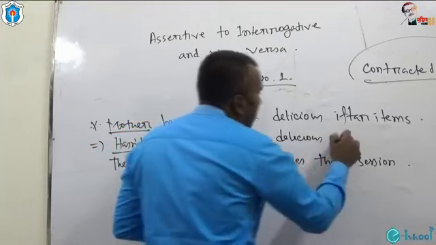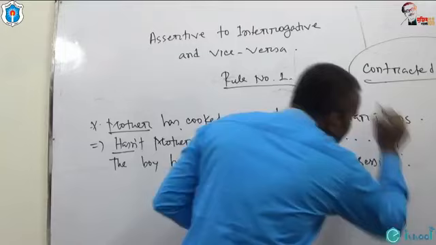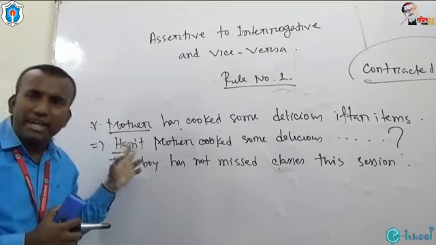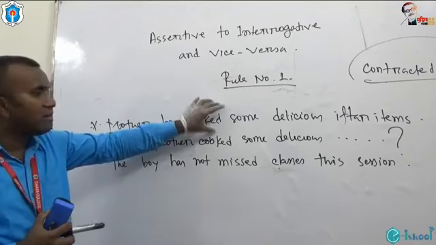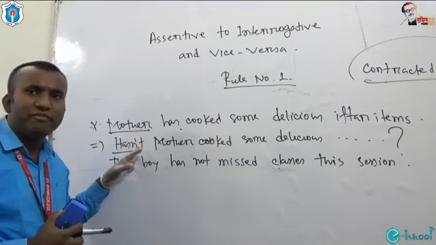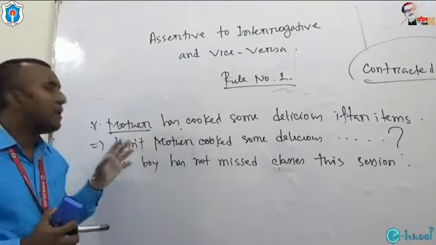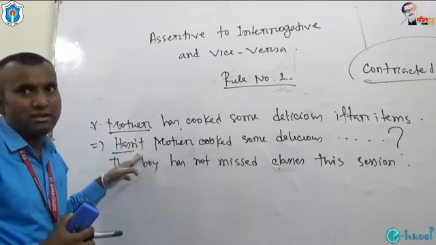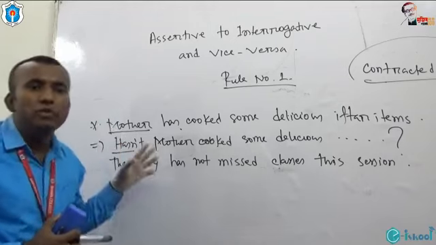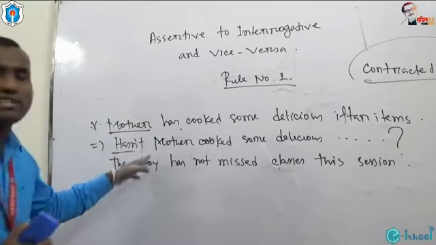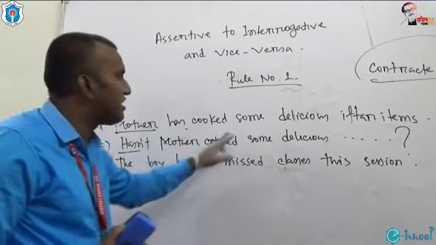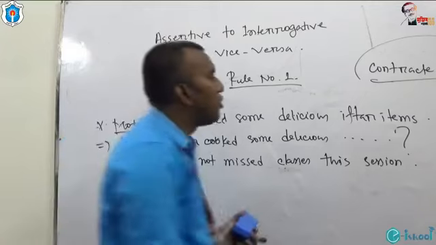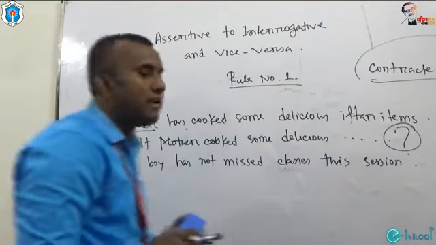Some delicious iftar items, but must end with question mark. So at first the auxiliary verb will come at the very beginning of the sentence. If it is affirmative, it will be negative. If it is negative, it will be affirmative. This is an example of affirmative. That's why I have used not with auxiliary verb, and I have used the contracted form. So what is the answer of this sentence? Hasn't mother cooked some delicious iftar items? You must not forget to put question mark at the end of the sentence.